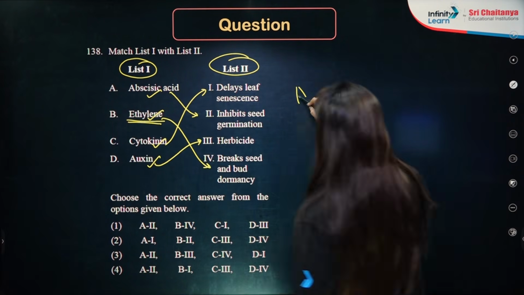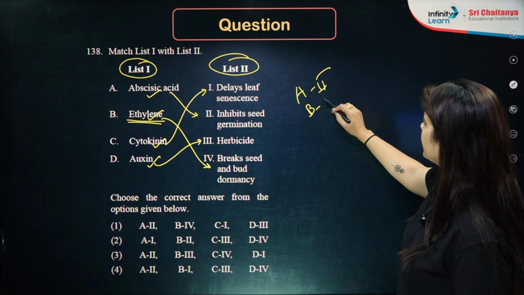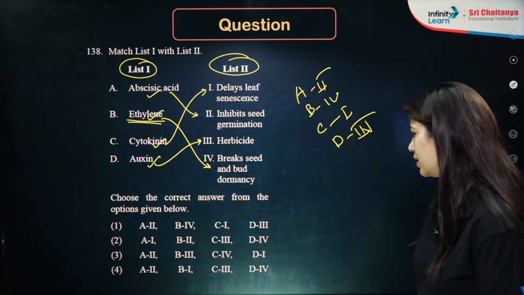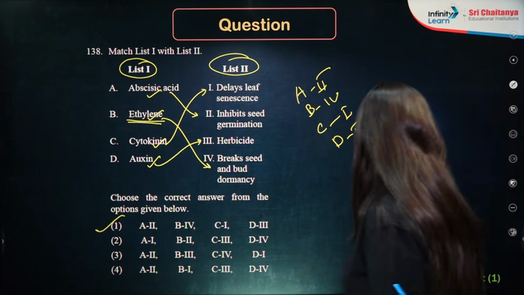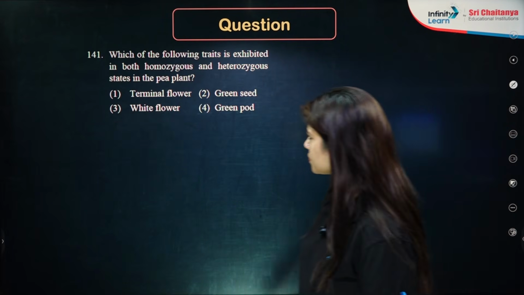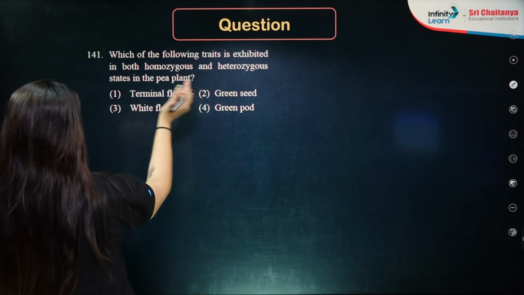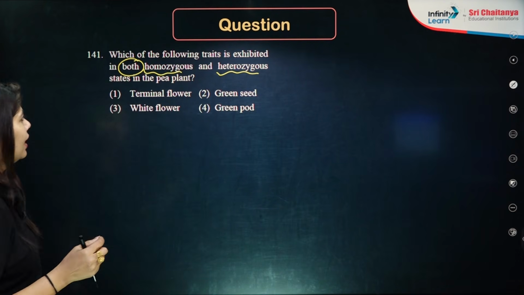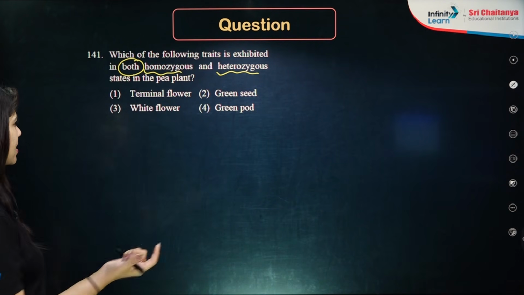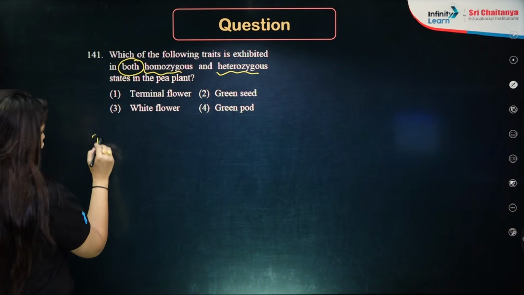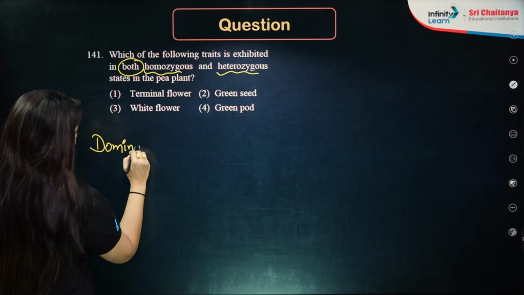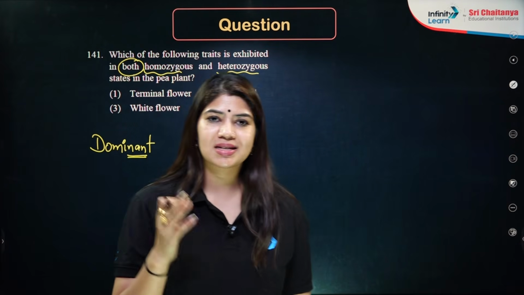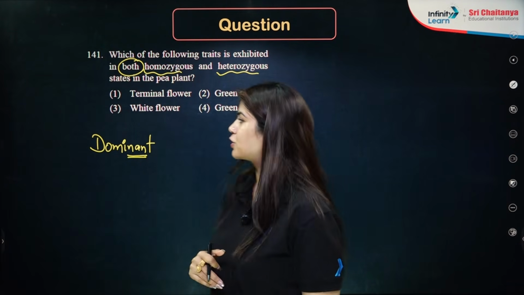So we do have A, option number 2. We have B, 4, C, 1 and D will be with option number 3. So the answer is option number 1 in this question. Okay. Next question. Which of the following traits is exhibited in both homozygous and heterozygous state? So, if we speak about any trait which can be expressed in both conditions, that has to be my dominant, because only the dominant trait can express itself in both conditions, be it homozygous or heterozygous. Okay, my recessive can express only in homozygous condition.